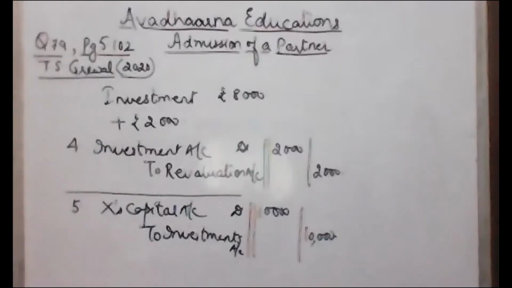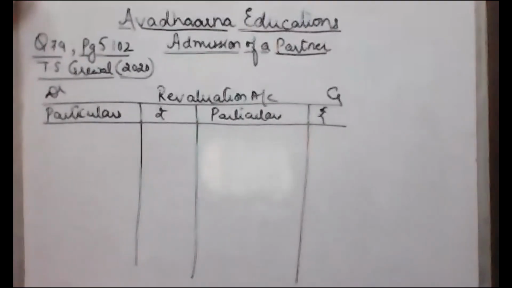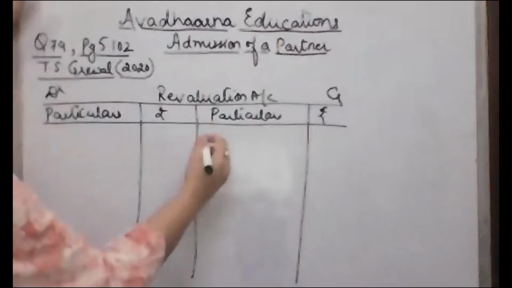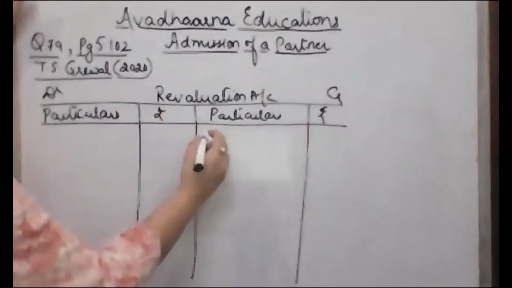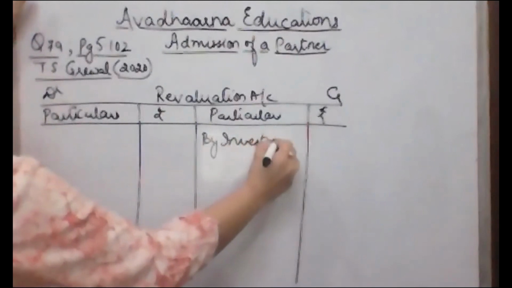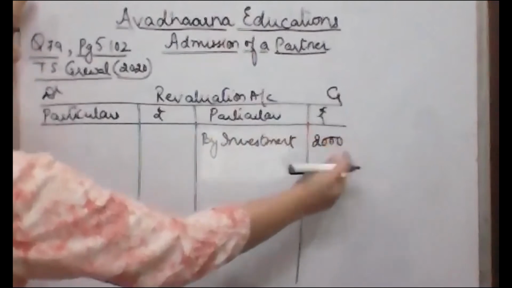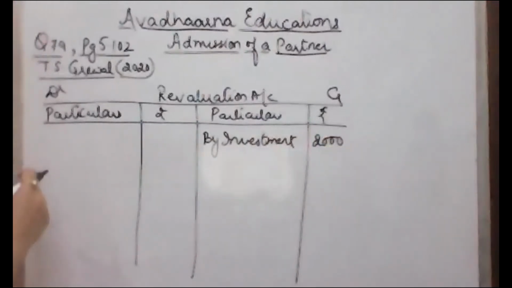balance sheet. Now, after preparing the working notes, passing the journal entry, the next step is to prepare the revaluation account. So, the first adjustment to be posted in the revaluation account is by investment. Investment value is increased by 2,000. So, increase in value of an asset is to be credited in the revaluation account.